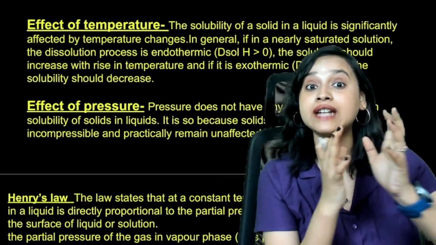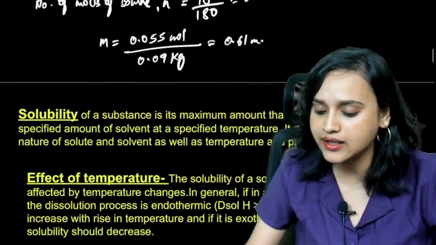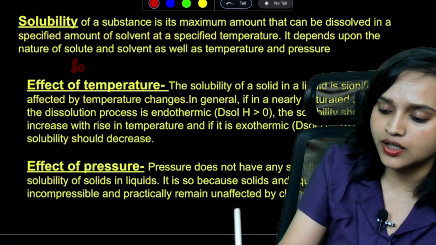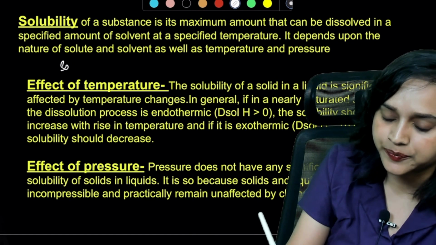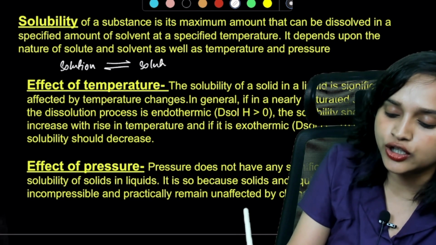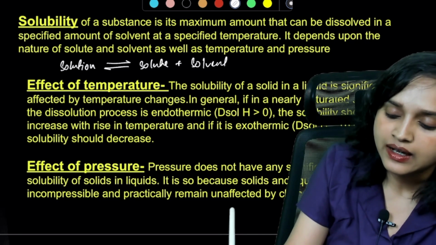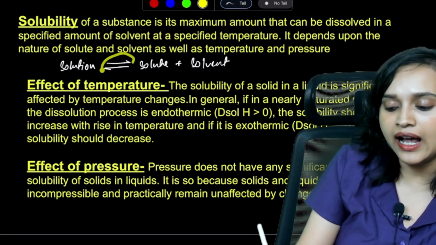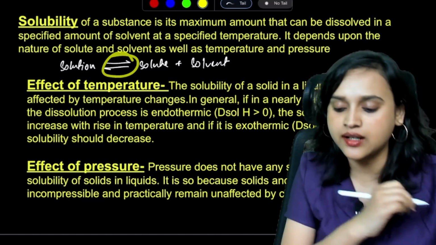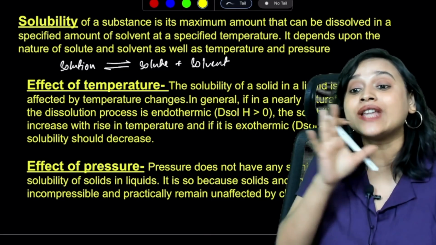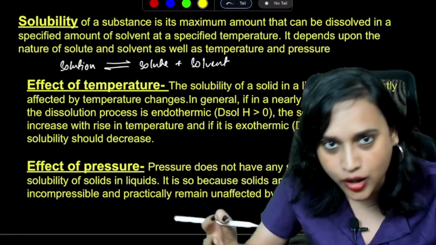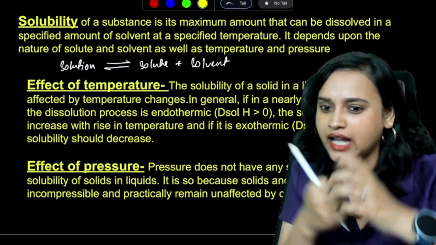It states that if dynamic equilibrium, try and understand it this way, everybody. If I have a solution, the solution basically has solute plus solvent. And look at this part, I have written an equilibrium symbol. So that means that this particular equation, consider this to be in a dynamic equilibrium. Now, when you disturb the dynamic equilibrium